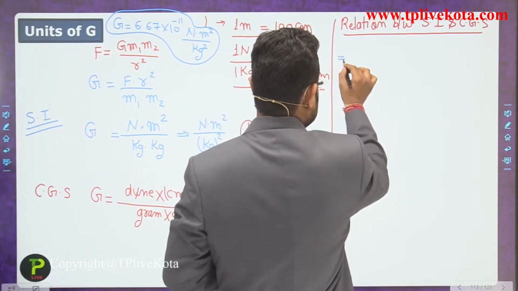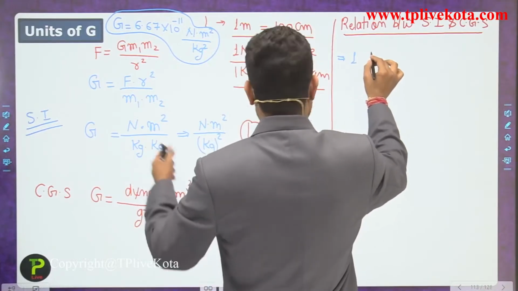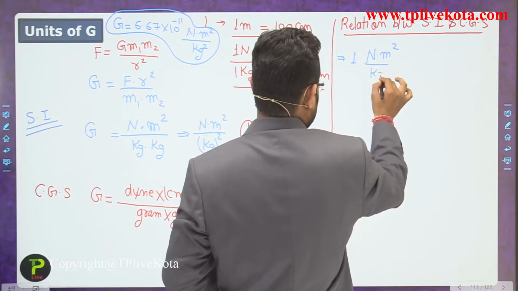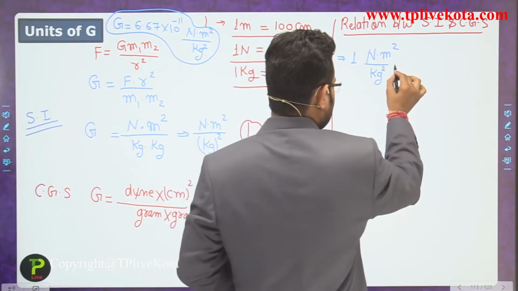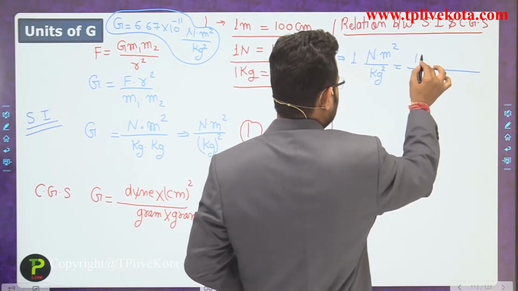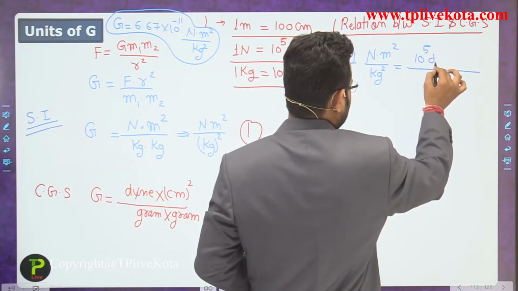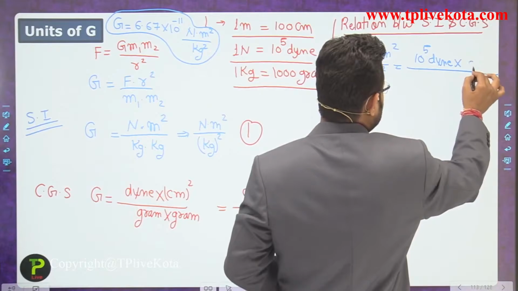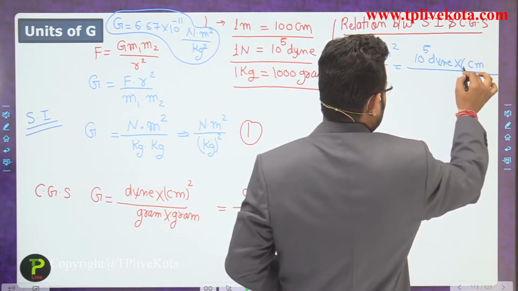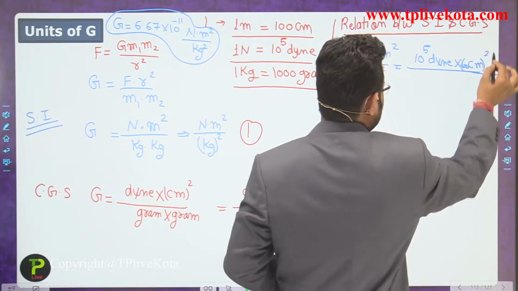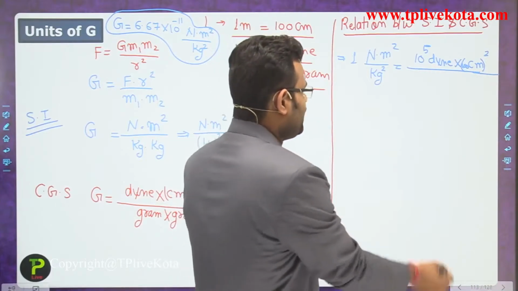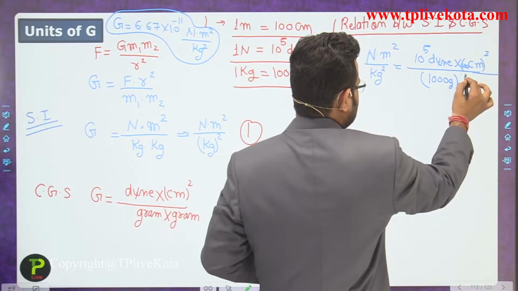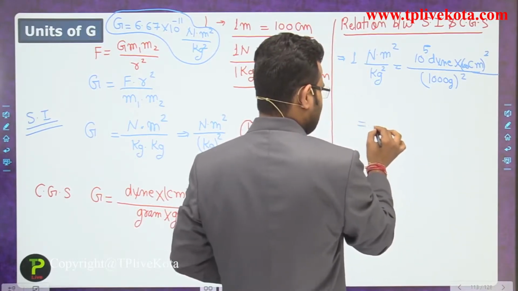So in the SI system, 1 Newton into meter square upon kilogram square. You can write 1 Newton is equivalent to 10 to the power 5 Dyne, multiplied by 1 meter equivalent to 100 centimeter, squared, upon 1 kilogram, so you can write 1000 gram, squared.